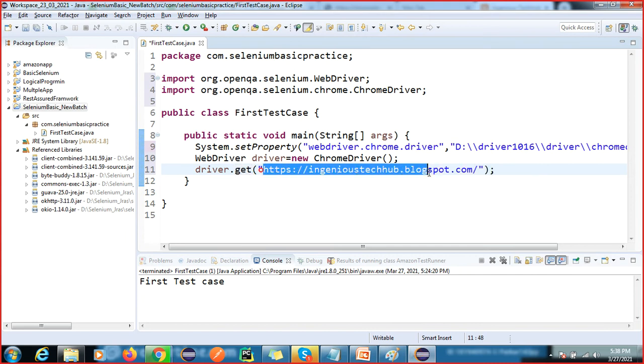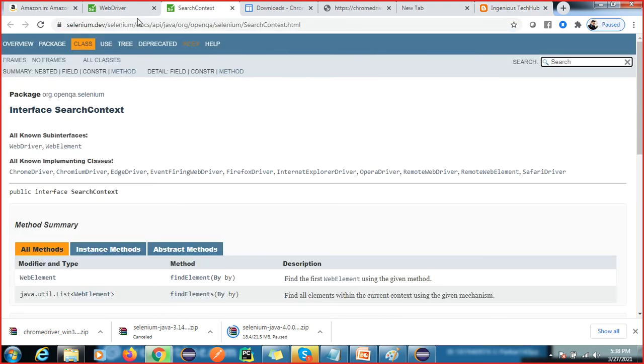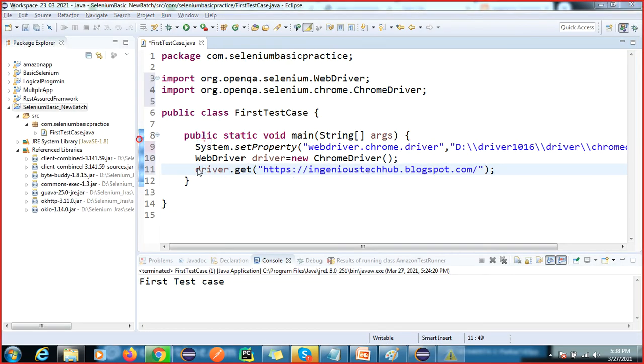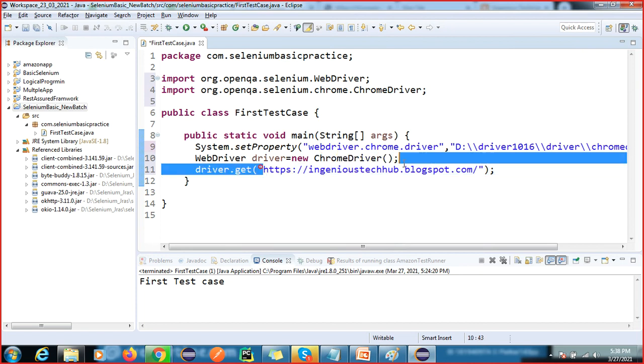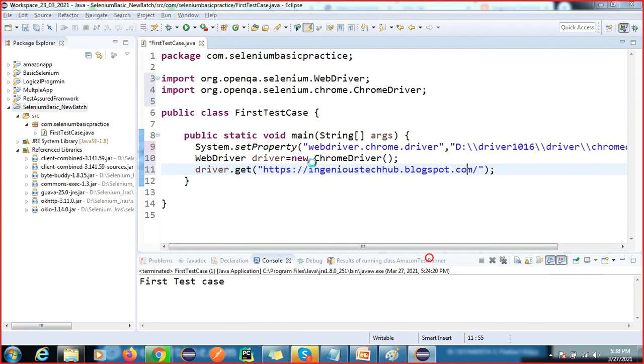Why are we passing it as a string? Because the parameter is of type String, as you can see here, java.lang.String url. The return type is void, so we will not return anything here. Got it, right? So this is the get method. By using the get method we can launch or load new pages. I'm just going to run this.